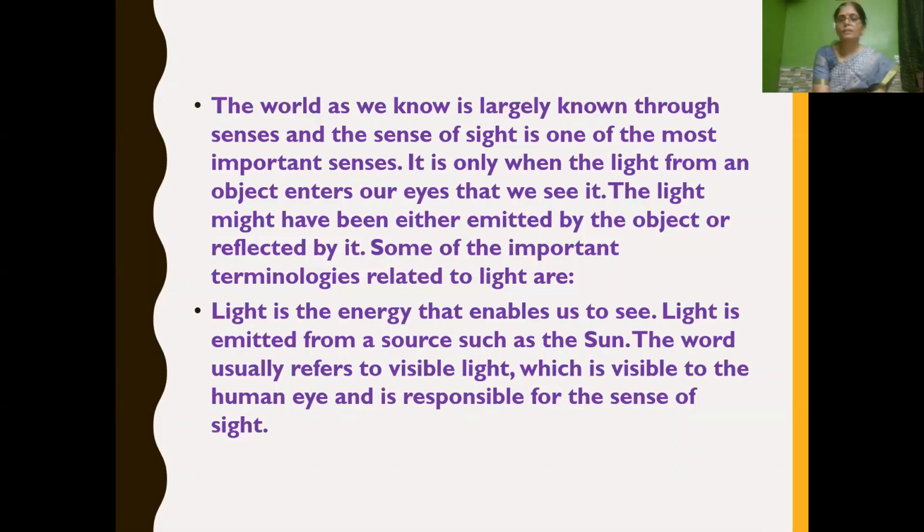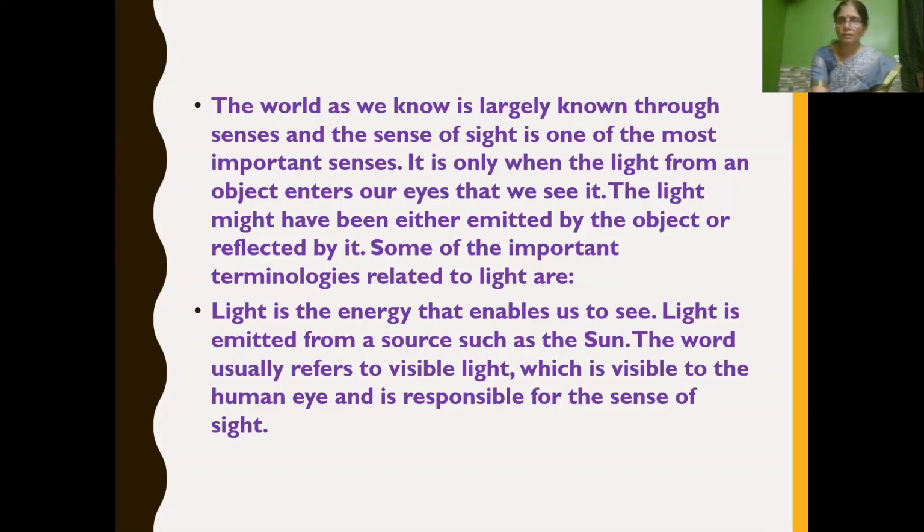What are the important terms? Terminologies means terms related to light. Light is the energy which enables us to see. Light is emitted from a source such as the sun.